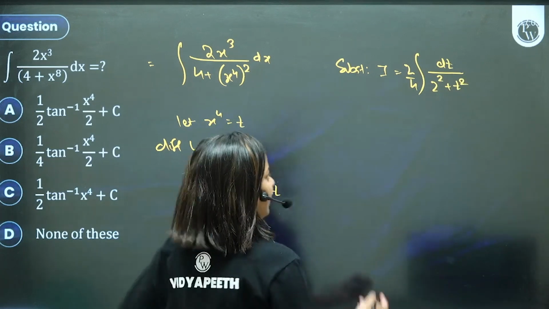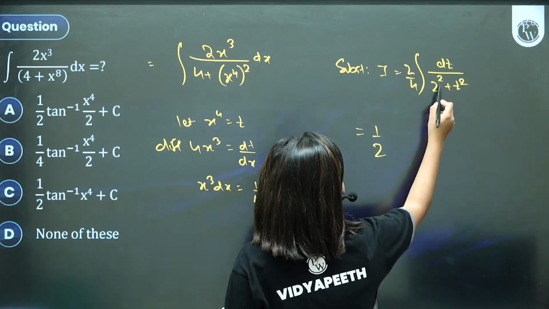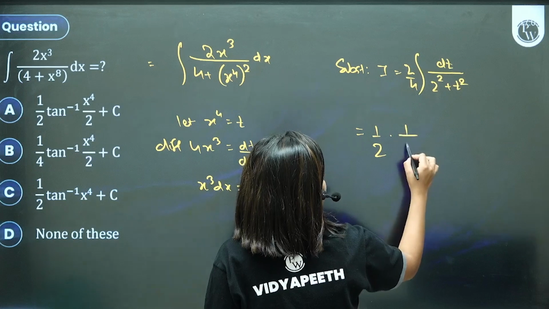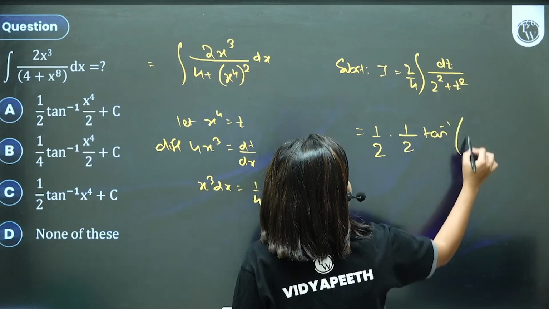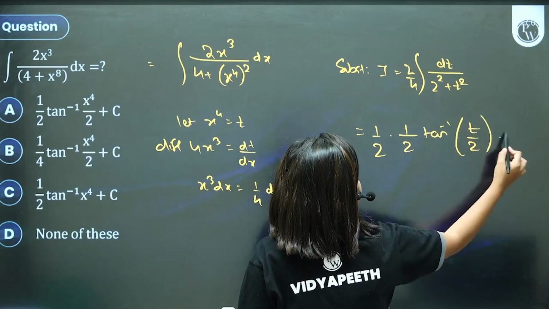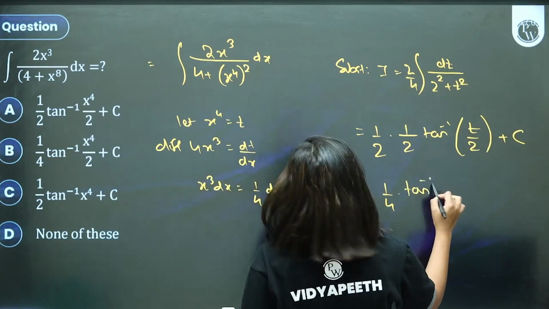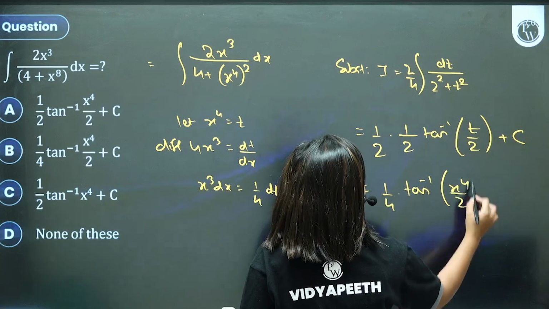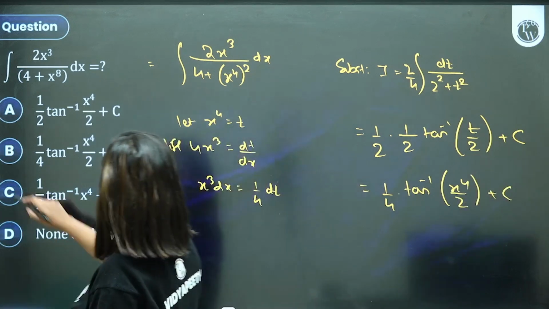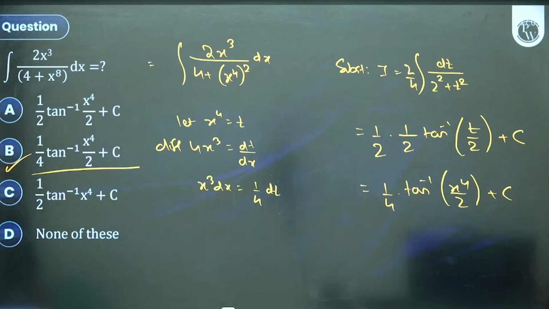It's a regular formula: 1 by 2, integral 1 upon a square plus t square is 1 by a tan inverse of t by a, plus 1 by 4, resubstituting the value of t as x raised to 4. We get the answer as option A. Correct?